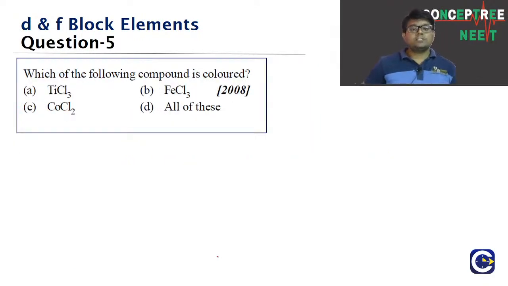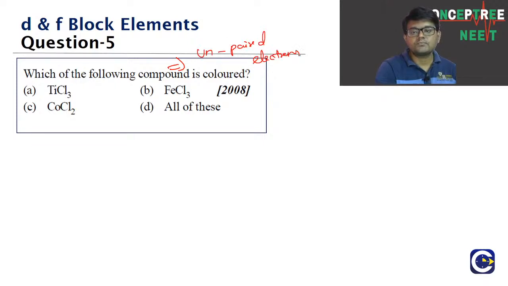Let's move on to the next question. Which of the following compounds is colored? Here we are talking about the colored nature of a compound based upon the existence of unpaired electrons. Look at the question, guys. What are these compounds given to us? TiCl3, FeCl3, CoCl2.